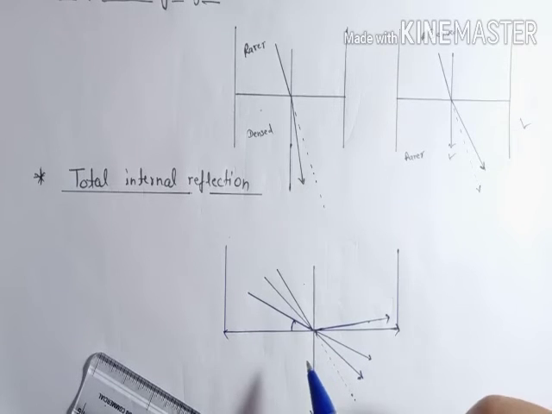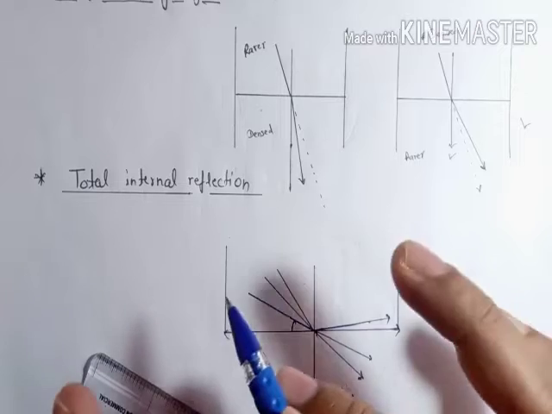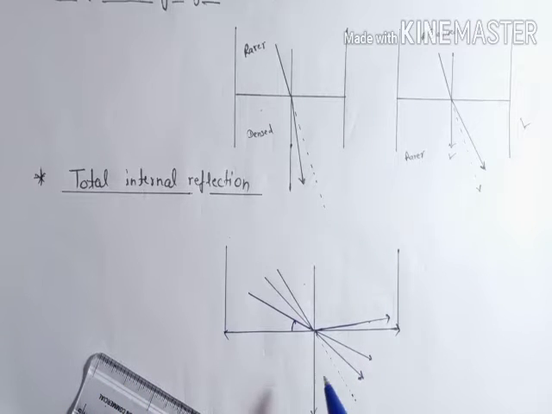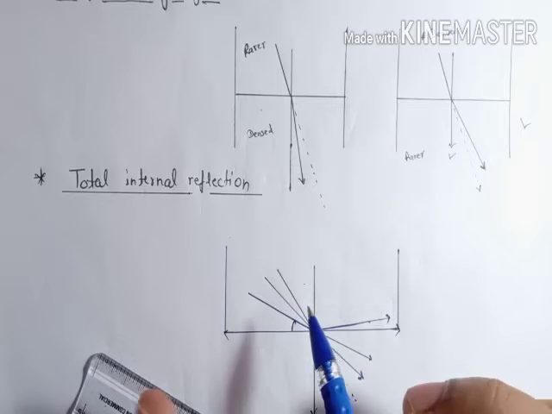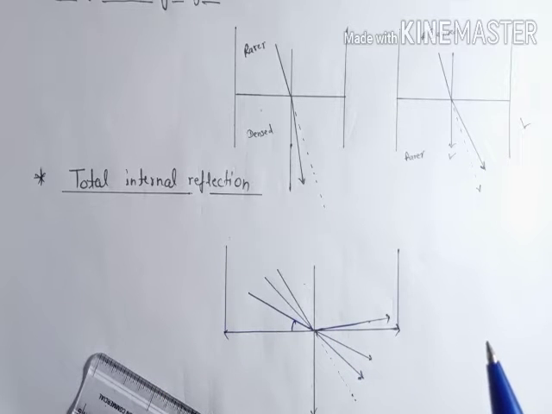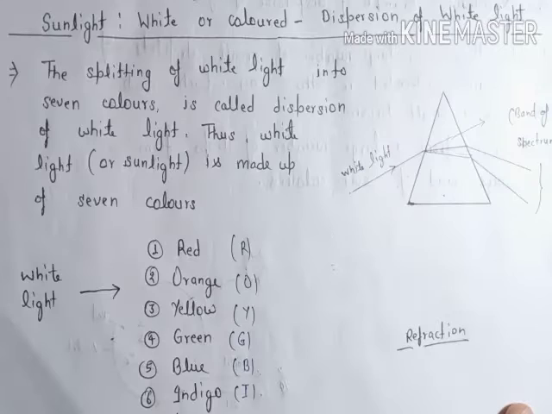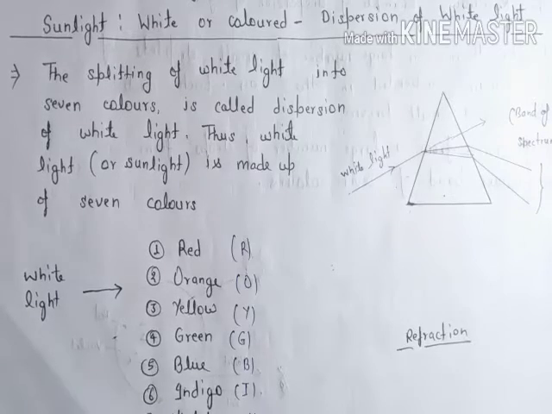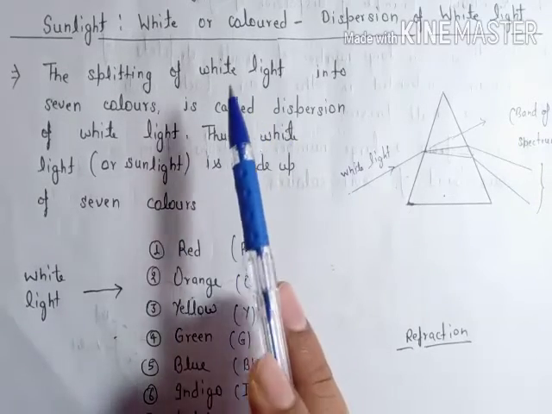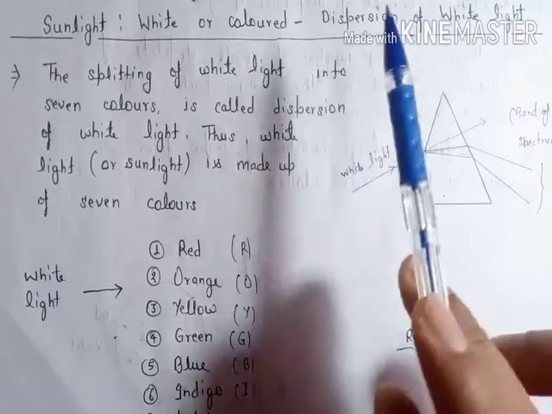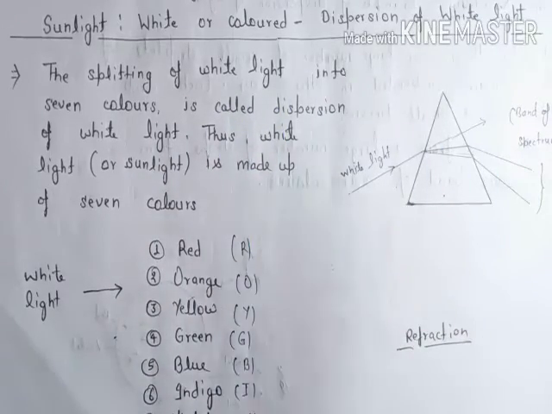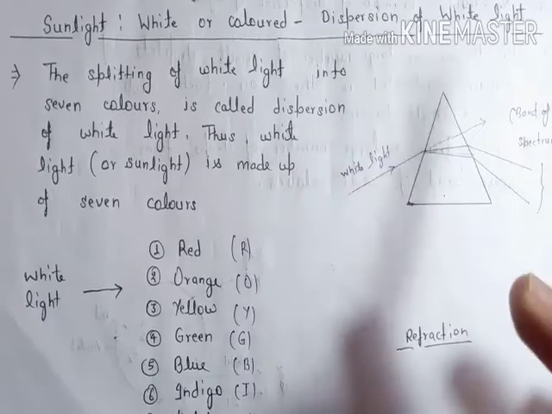The angle for which the light beam can reflect in the same medium is called the critical angle, and this tendency is called total internal reflection. Actually this thing is out of your syllabus, but to explain the rainbow we have to understand that. Now you can see there is a heading: sunlight, which is white or colored. Sunlight seems white, but it is the combination of 7 different colors.